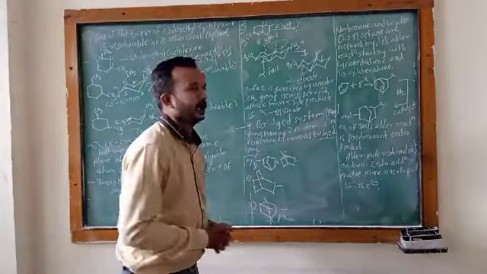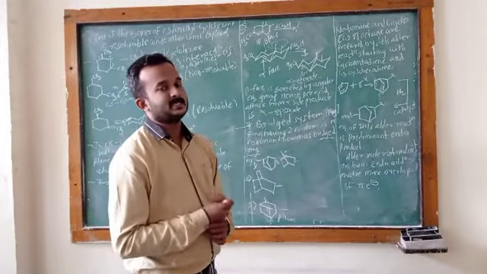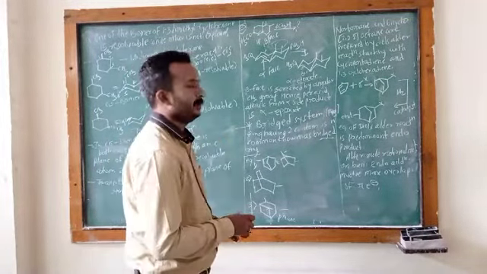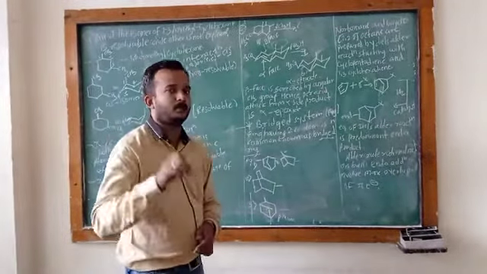The ring having two common carbon atoms is called bicyclo. The ring having two or more carbon atoms is called a bridged structure.